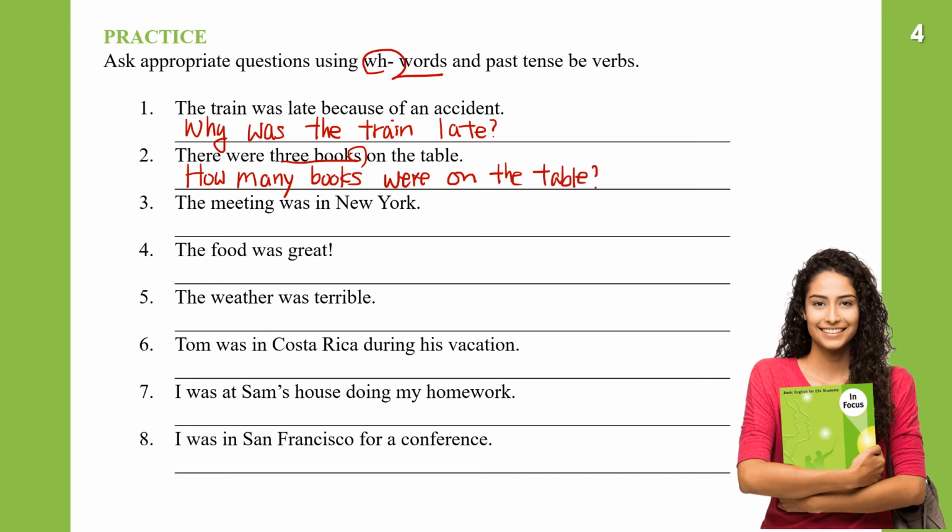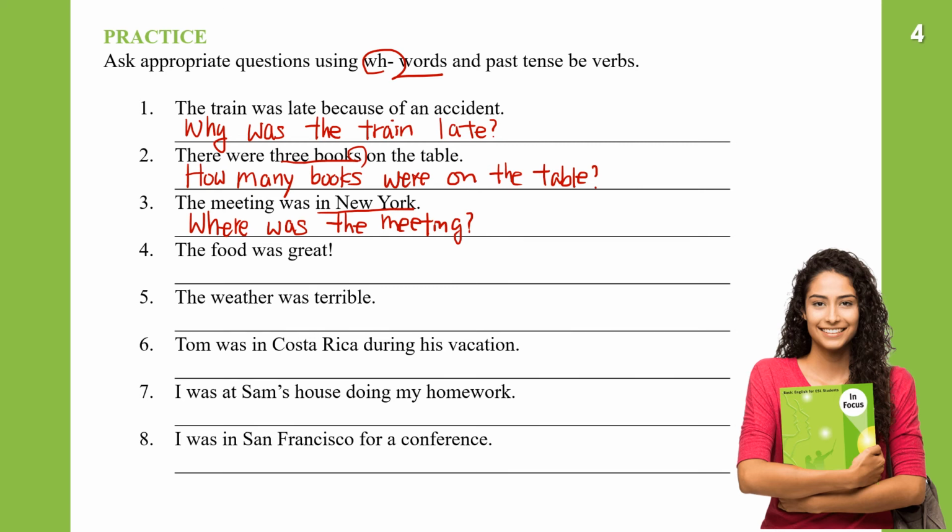The meeting was in New York. In New York, so this is the location. So we use the word where. Where, and then after this we need a verb. The meeting is singular, so we use where was the meeting. Where was the meeting? The meeting was in New York.